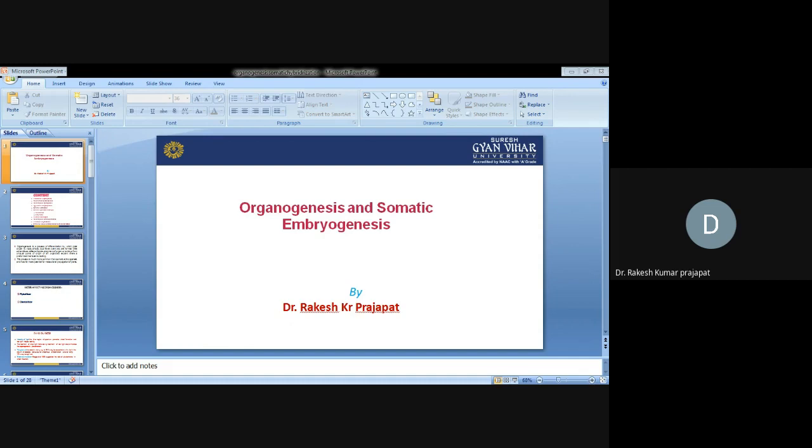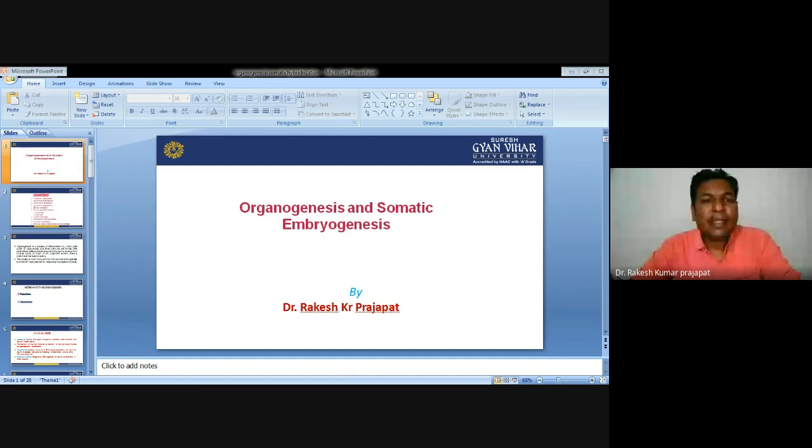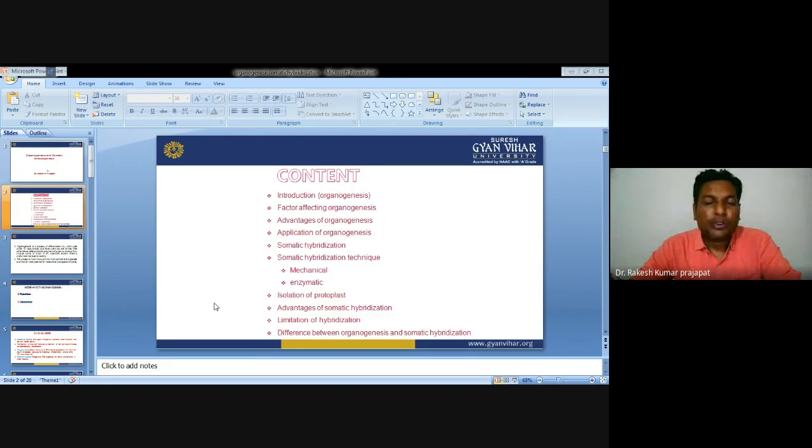There are different types of plant growth regulators involved in both processes. However, the main difference between organogenesis and somatic embryogenesis is the resultant plant structures. So in this class, we are going to deal with the introduction to organogenesis, factors affecting organogenesis, advantages of organogenesis, applications of organogenesis, somatic hybridization technique through mechanical and enzymatic manipulations, isolation of protoplast, advantages of somatic hybridization, and limitations of somatic hybridization.